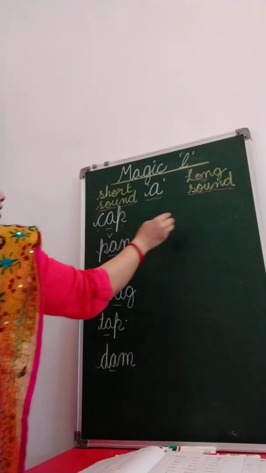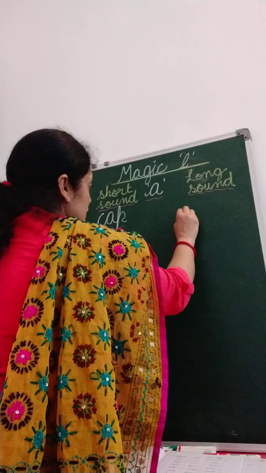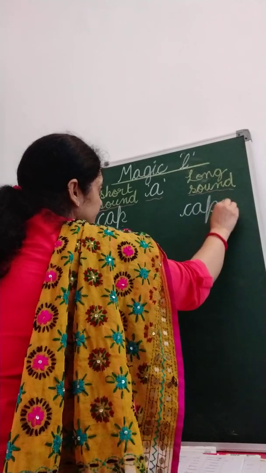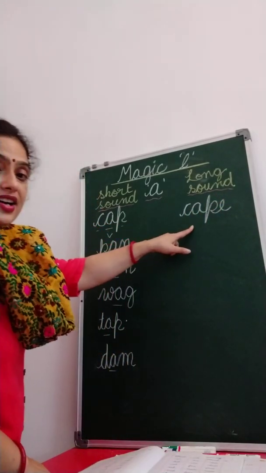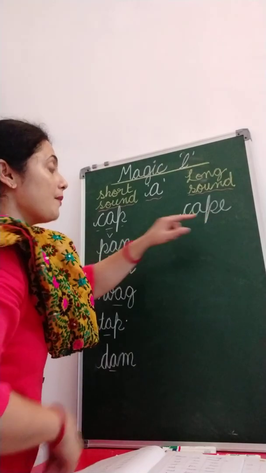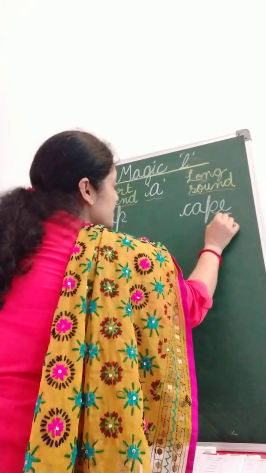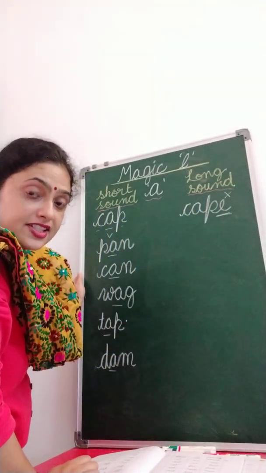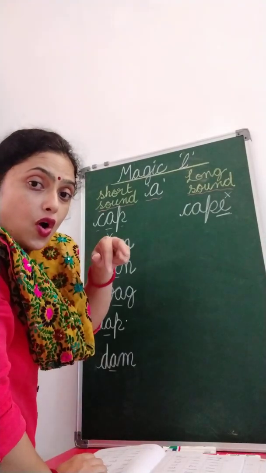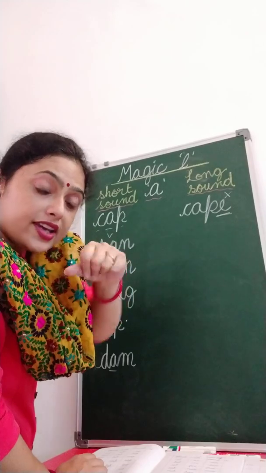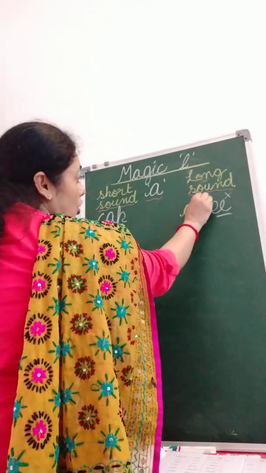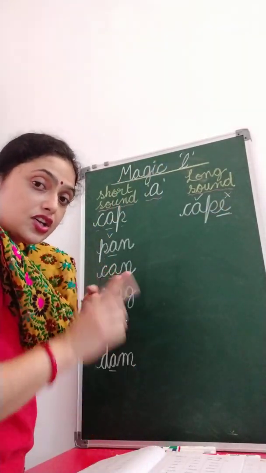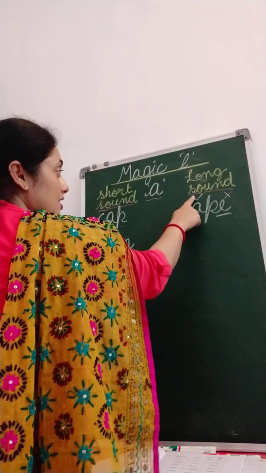Read ka, app, cap. Now if I add magic letter E here, how are we going to speak it now? See. Now we are calling it ka, a, pa, k. And this magic letter will show its magic and it will remain silent. And what was the rule that we did just now? That was when two vowels are walking, first one does the talking, it gives us a long sound, and second remains silent. The second becomes silent, and the first vowel gives us a long sound.